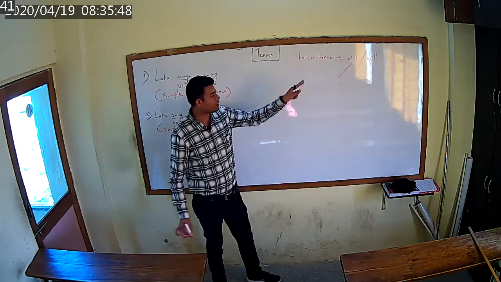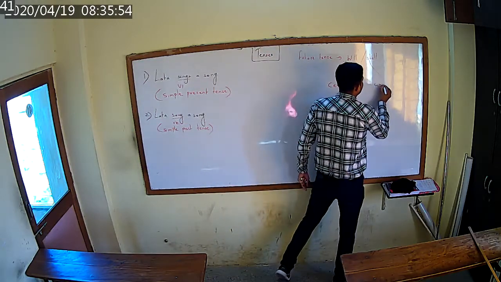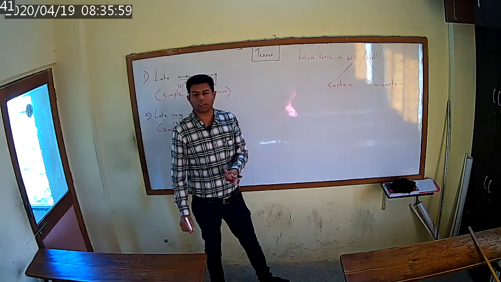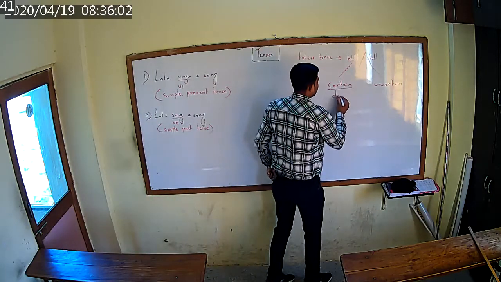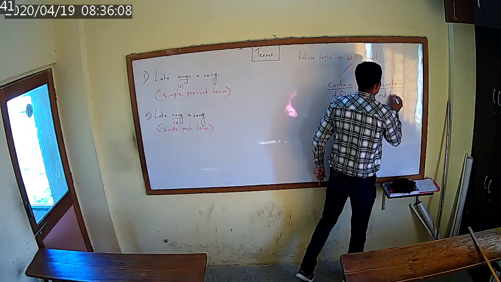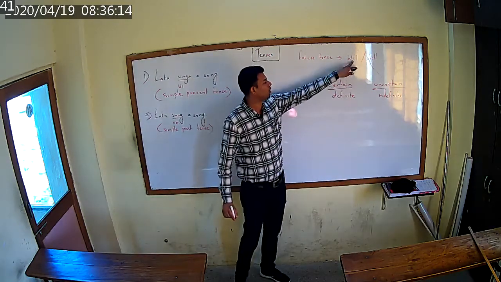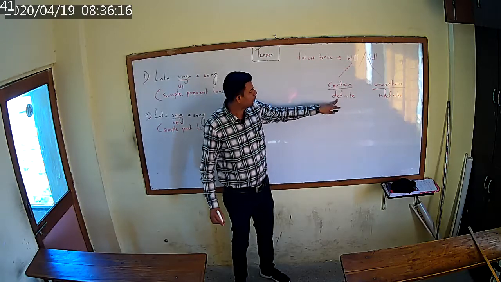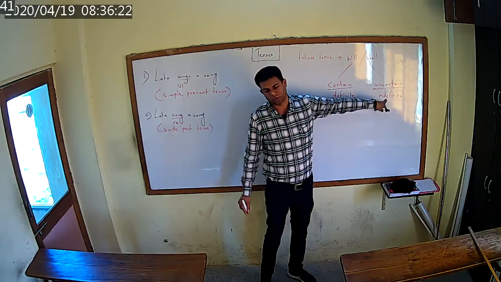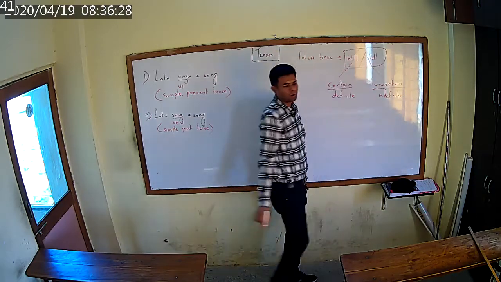Now, what is the difference between these two? Will is certain, shall is uncertain. Certainty, uncertainty, that is definite and indefinite. Did you understand the difference between the two modal auxiliaries? Will stands for certainty or definiteness, shall stands for uncertainty or indefiniteness. This is the difference between the two modal auxiliaries, helping verbs.